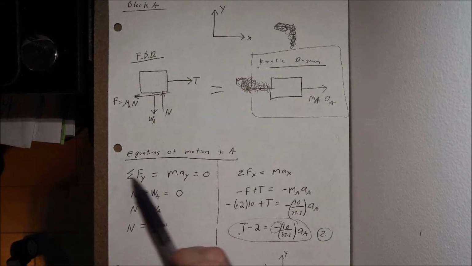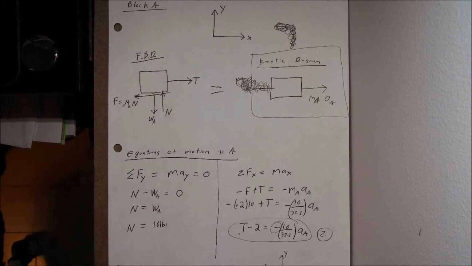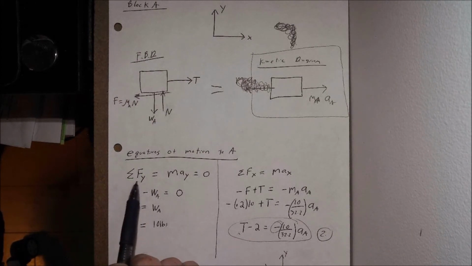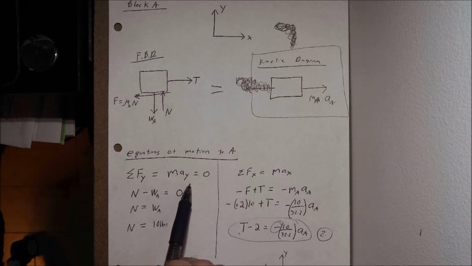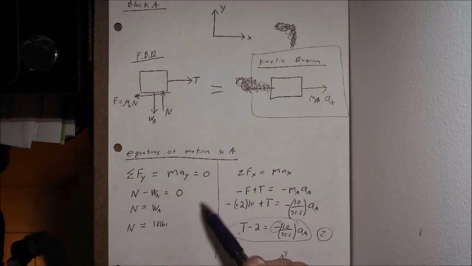We can simply take Newton's second law, the summation of forces in our y direction. We want to do each direction separately, the y direction and the x direction. Let's do the y direction first. It's pretty straightforward: the summation of forces in the y direction is equal to mass times the acceleration in the y direction. The block isn't going to be moving in the y direction, since it's sitting on that surface, so this is equal to 0. The summation of forces is equal to 0.